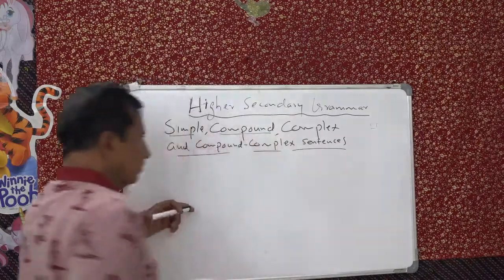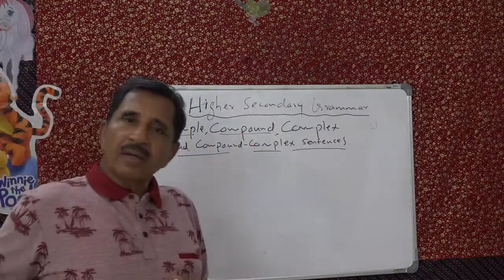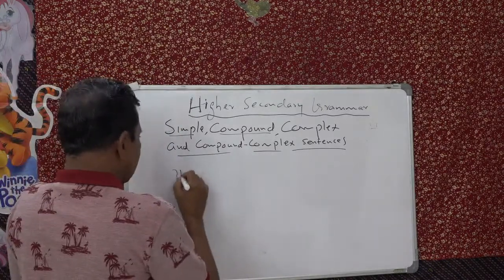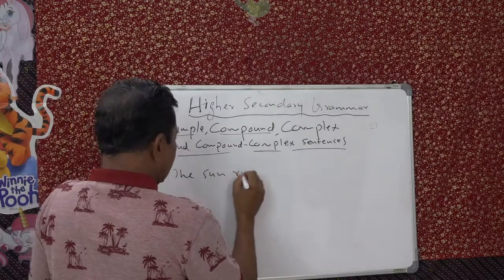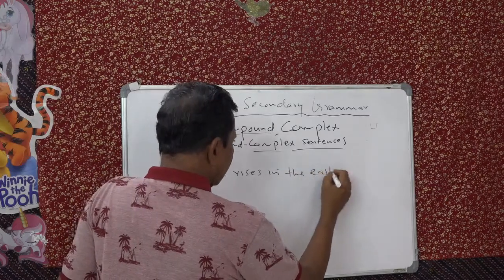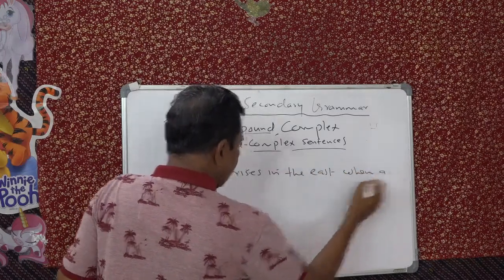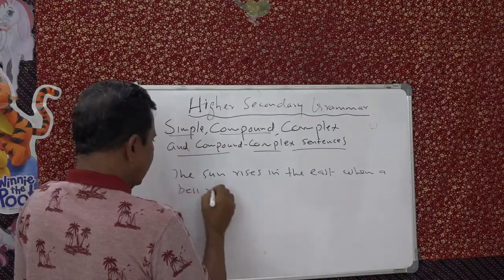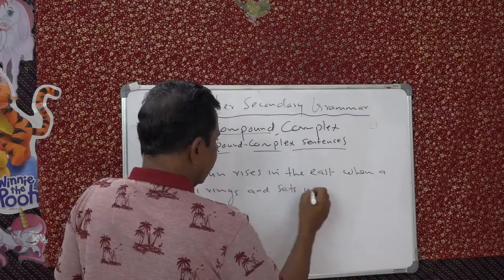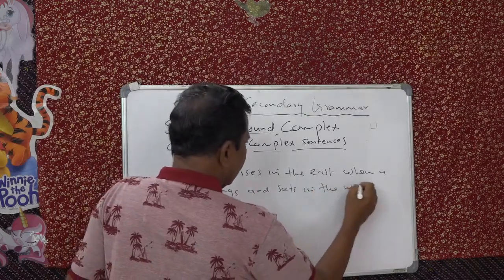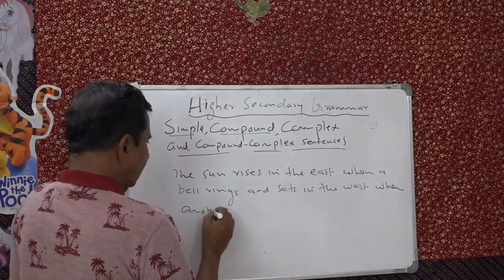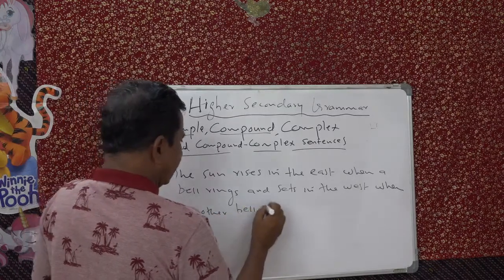And then a complex sentence means, for example, the sun rises in the east when a bell rings, and sets in the west when another bell rings.